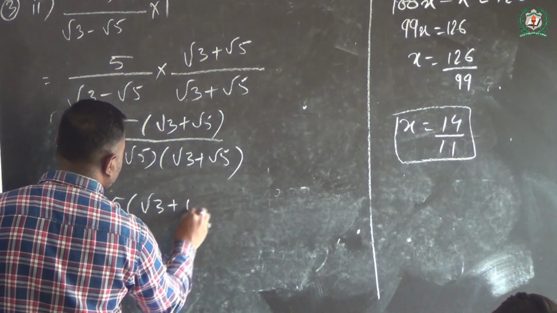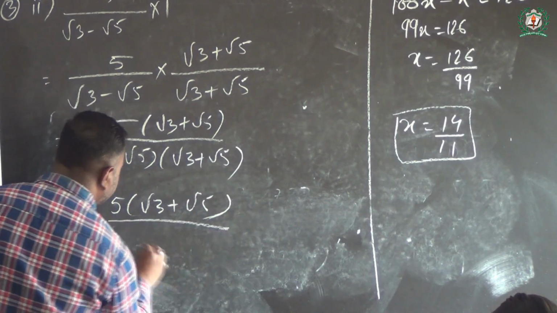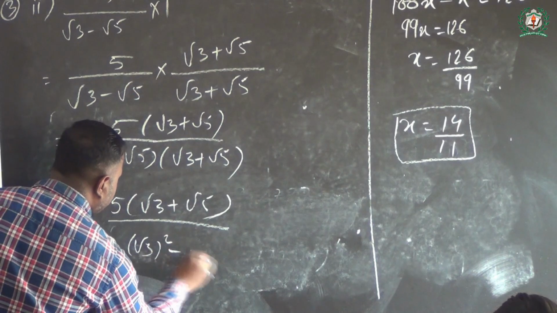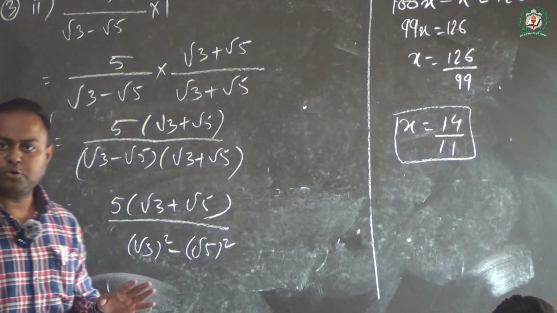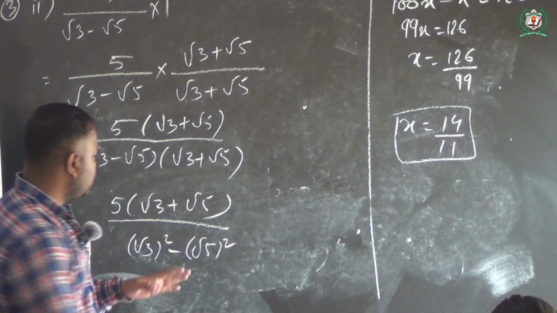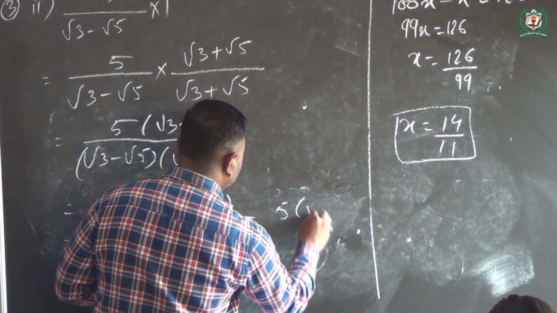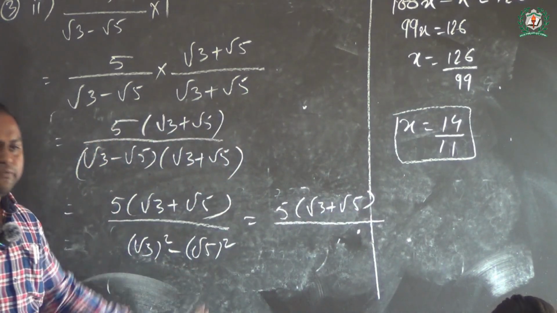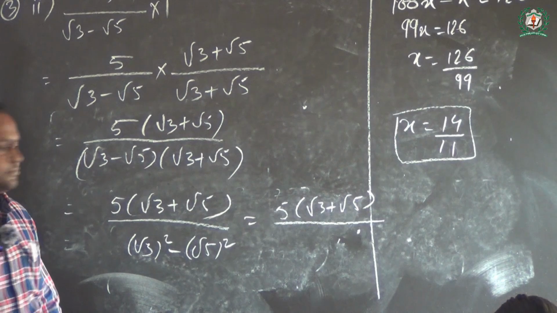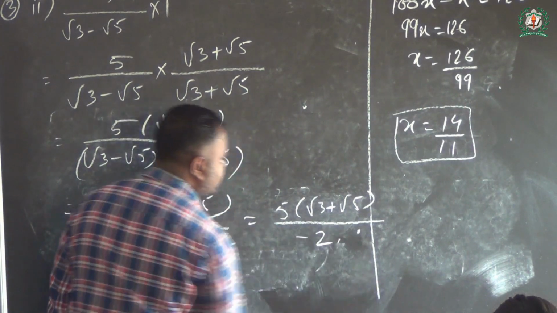Root 3 plus root 5 gives root 3 squared minus root 5 squared. Any doubt here? So that means 5 times root 3 plus root 5, and what will be the denominator? 3 minus 5 is equal to minus 2. So this is the answer.